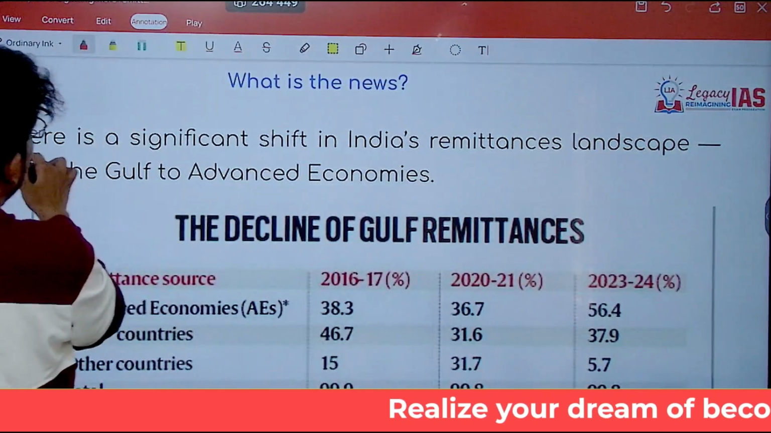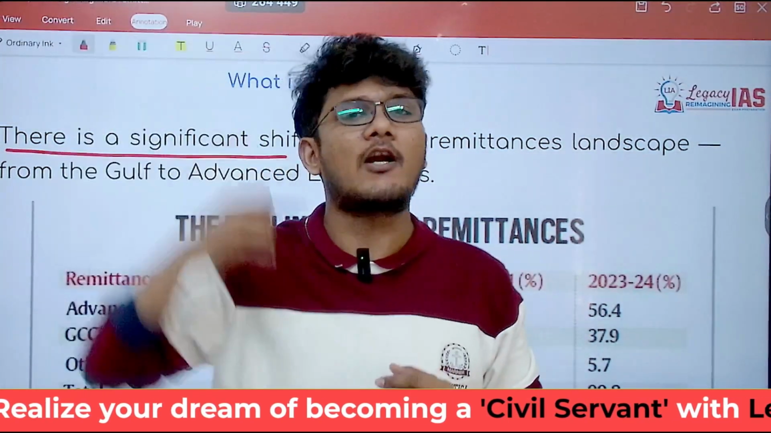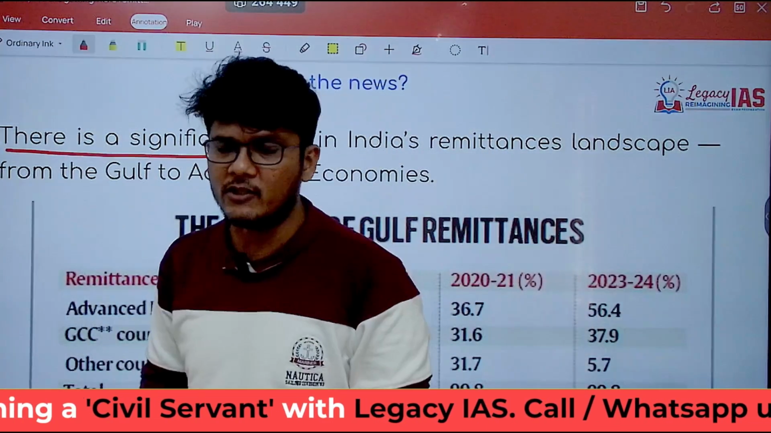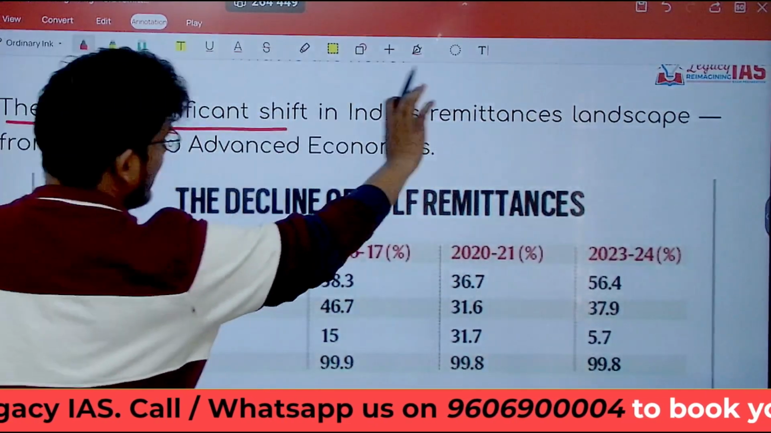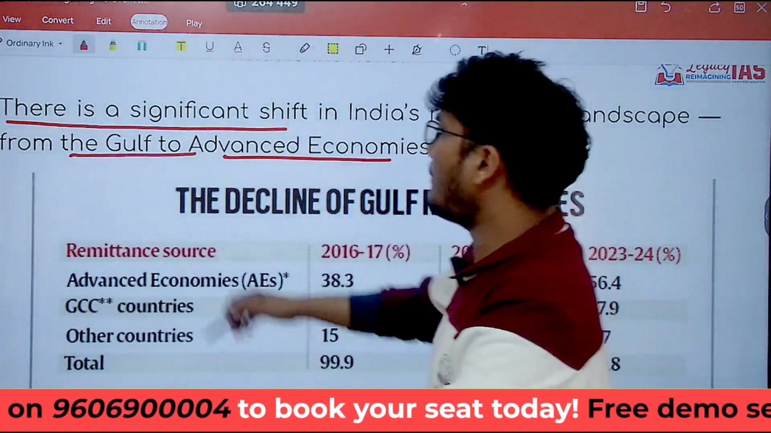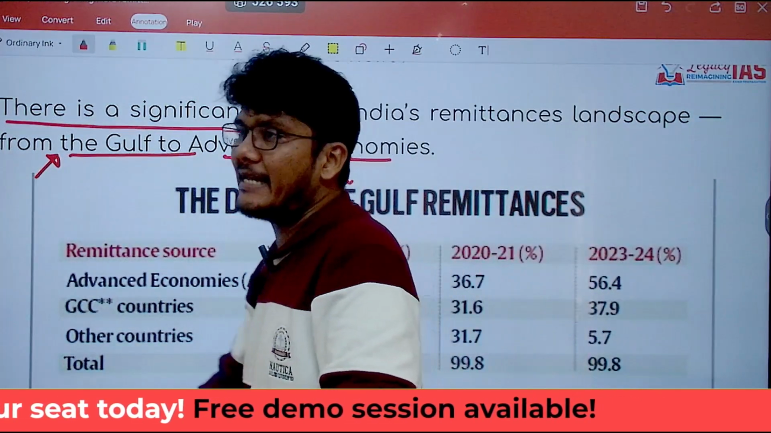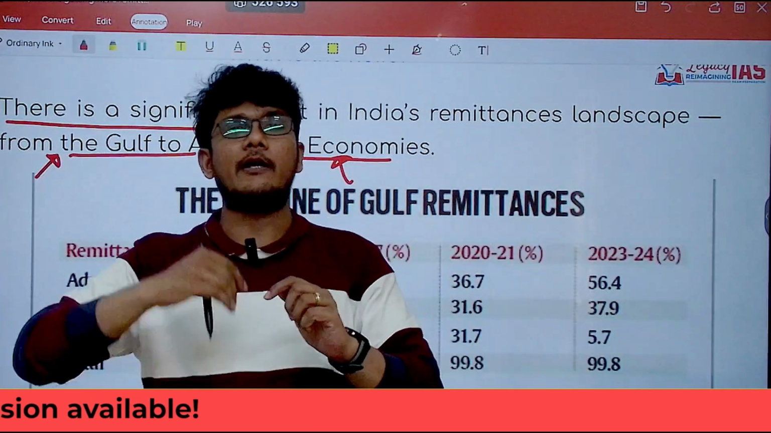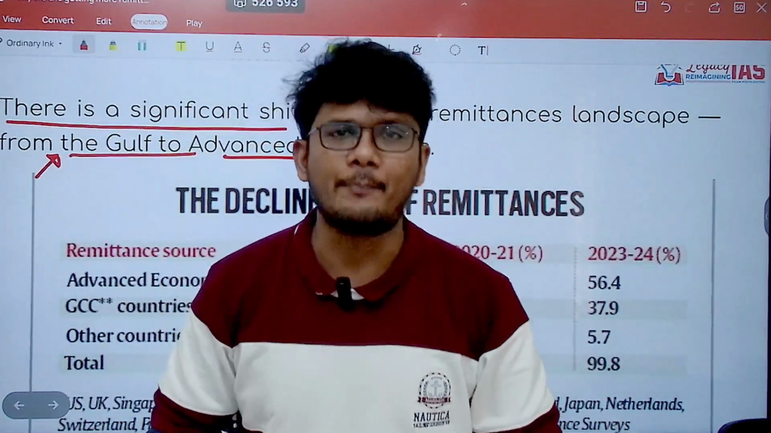What we are seeing is that there is a significant shift in India's remittances. The remittances as such are growing. However, the percentage share of countries from different regions is shifting. So, we are seeing that the remittance landscape is shifting from Gulf to advanced countries. What does this mean? That means the percentage share of the Gulf countries is reducing and that of the advanced countries is increasing. Now we are going to dissect this entire news and understand the reason for this shift and what the future holds for India with respect to remittances.